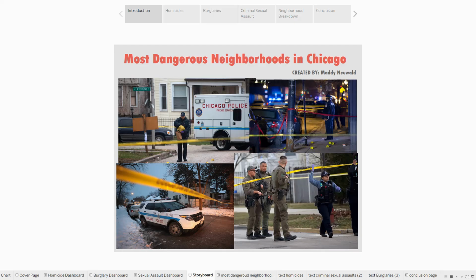So to do this, I picked out 3 different crimes, which we'll see later on, that I thought were kind of the most dangerous and had the most amount overall. And those are homicides, burglaries, and criminal sexual assaults. And to do that, I analyzed looking at the data sets as well as pulling it into Tableau and looking at it compared to other crimes.